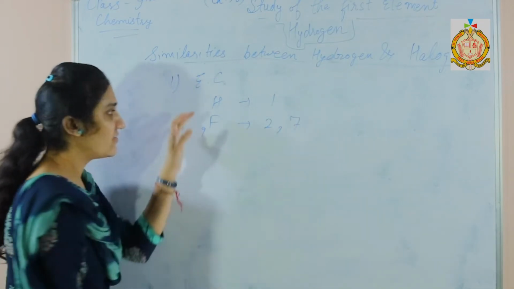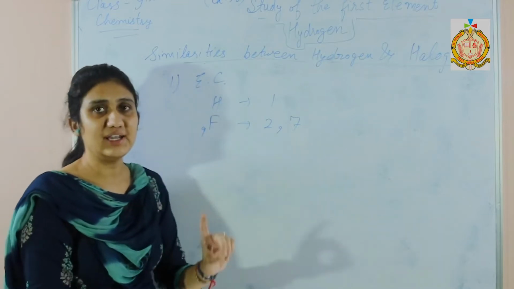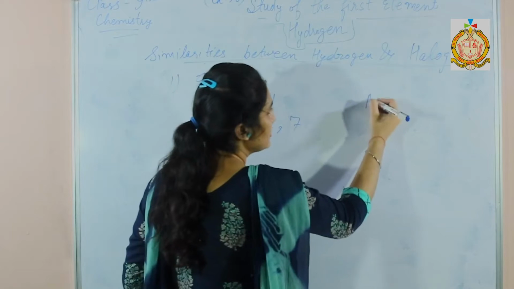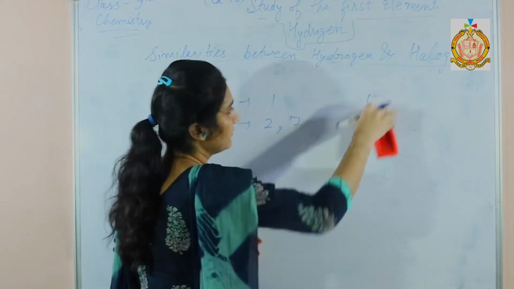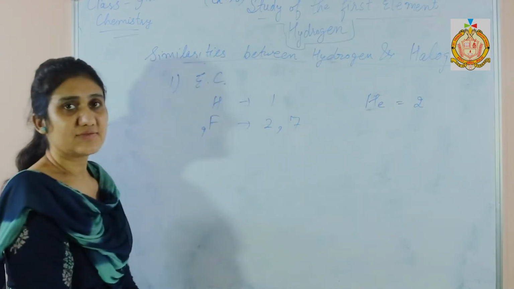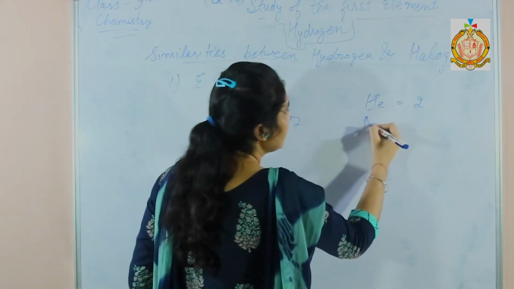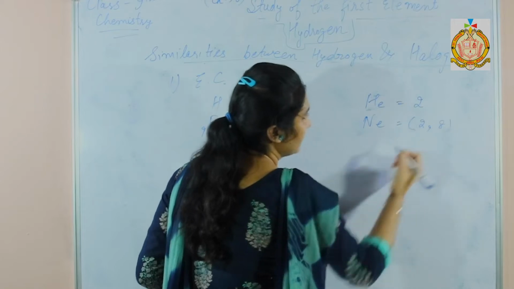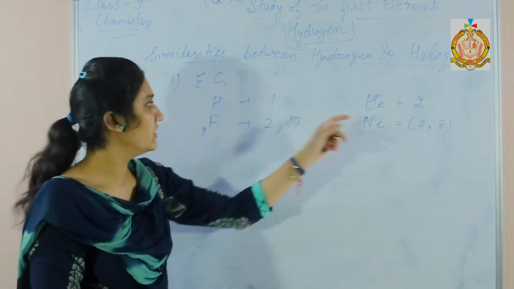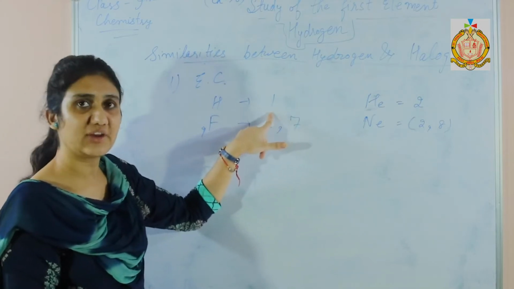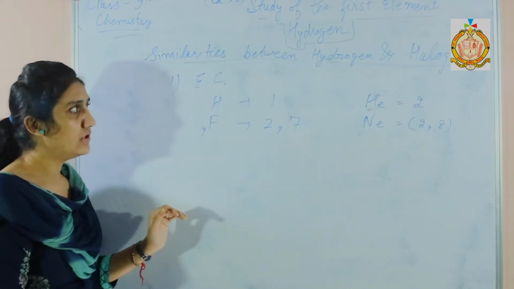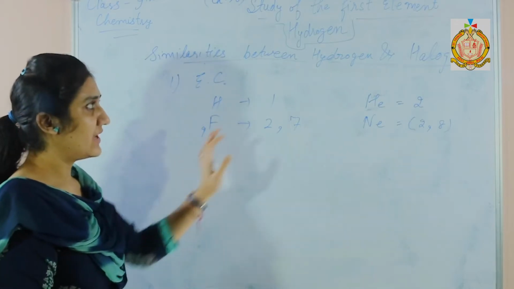So hydrogen as well as halogens have only 1 electron less than the nearest noble gas. The nearest noble gas for hydrogen is helium, which has electronic configuration 2, and the nearest noble gas for fluorine is neon, which has the configuration 2 and 8. Here hydrogen is also having 1 electron less to achieve the doublet, right? So hydrogen and halogens have similar types of electronic configurations.